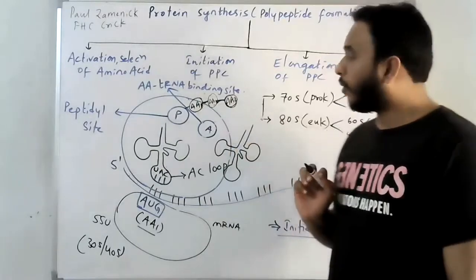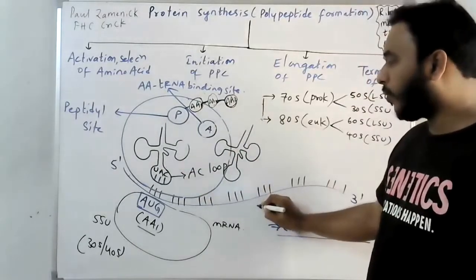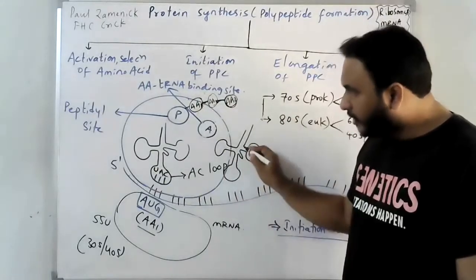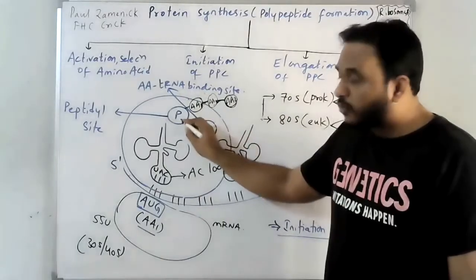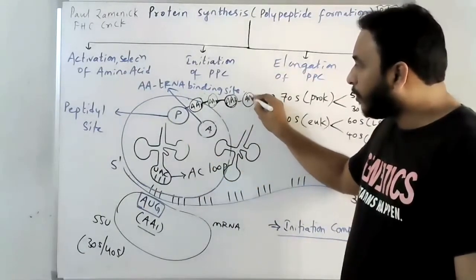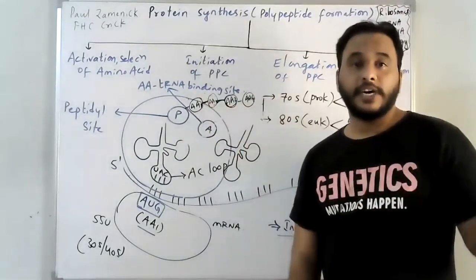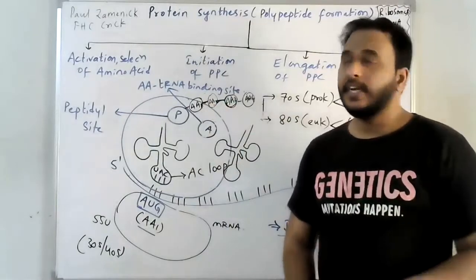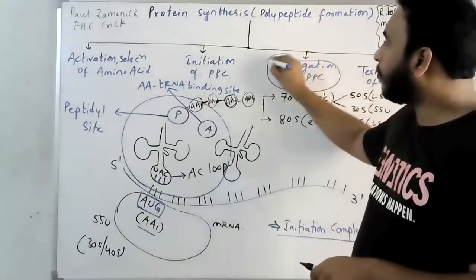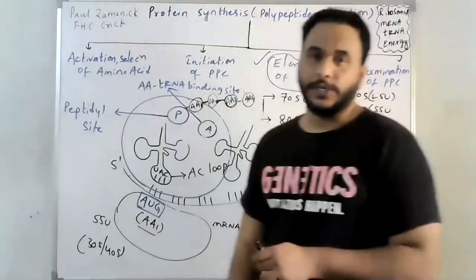Next, the complex moves on to the fourth triplet codon. Again, the tRNA picks up an amino acid, attaches to the A site, is translocated to the P site, and the fourth amino acid is attached to the tripeptide already formed. Now it is a tetrapeptide. Like that, the process goes on repeating until the polypeptide is synthesized. That is elongation.